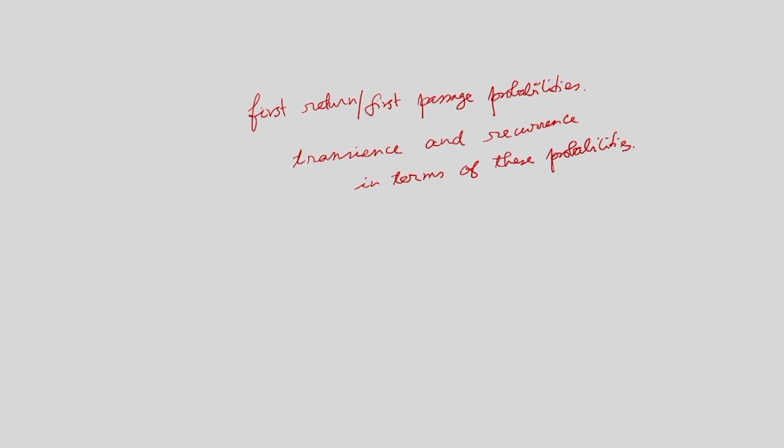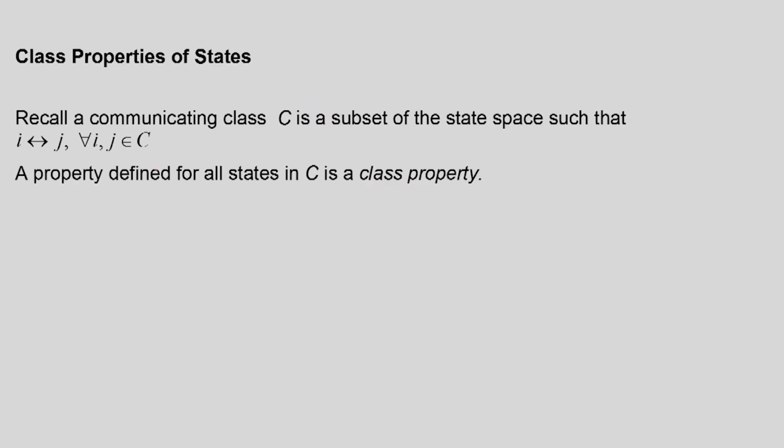Now, we will discuss about this transience and recurrence, that one important property, what is known as the class property. Class properties of states.